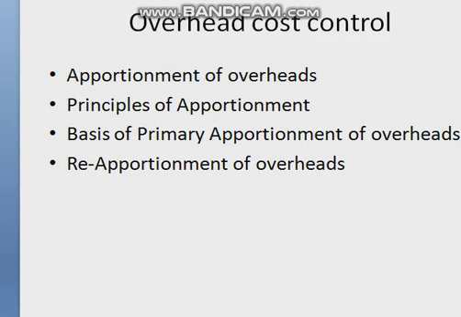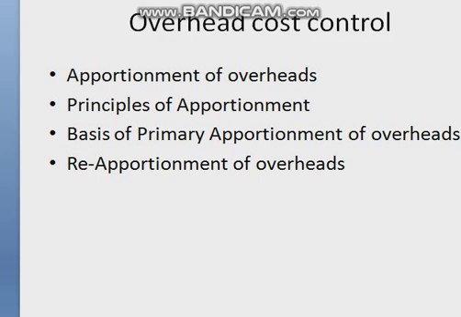Overheads should always be allocated as far as possible. If they cannot be allocated, then they are to be apportioned. Whether an item of expense can be allocated or apportioned does not depend upon the nature of the item of cost, but it depends upon its relation with the cost center or cost unit to which it is to be charged. Now, certain principles are to be kept in mind for the purpose of apportionment of overheads.